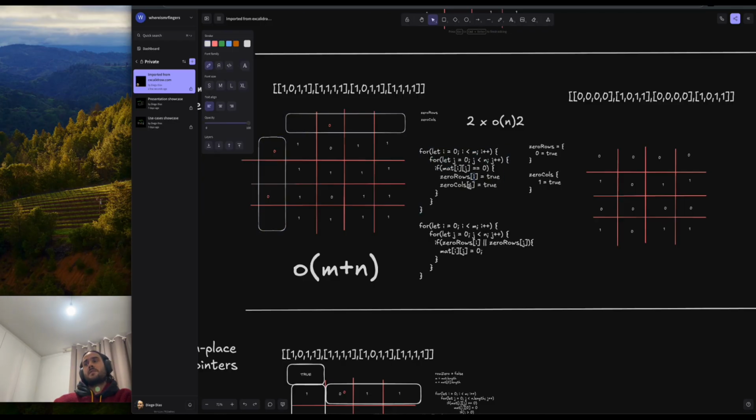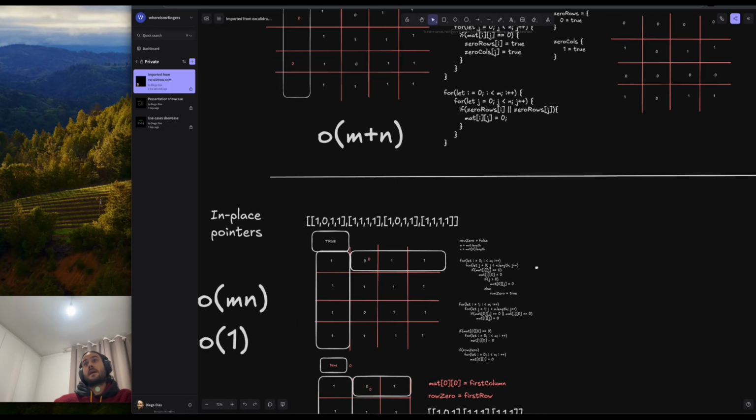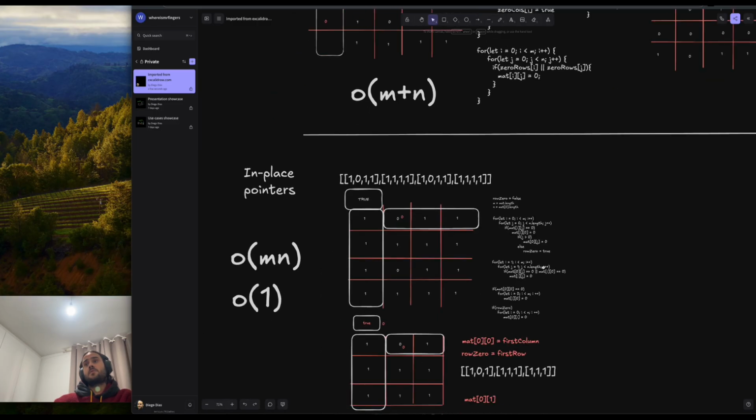We mark down a specific index for the row and a specific index for the column, and then we iterate again, and whenever we find that an index was true, we can zero out that specific row and column that sits on that specific markdown area. That's very simple, and I like that. I like this strategy very much because it's easy to understand and simple to tackle.